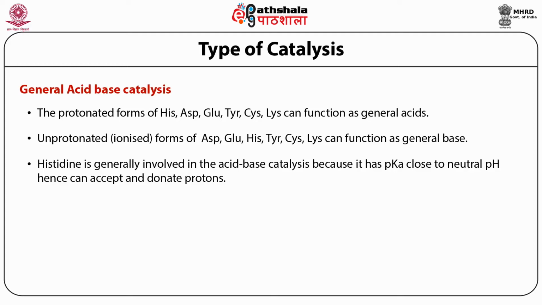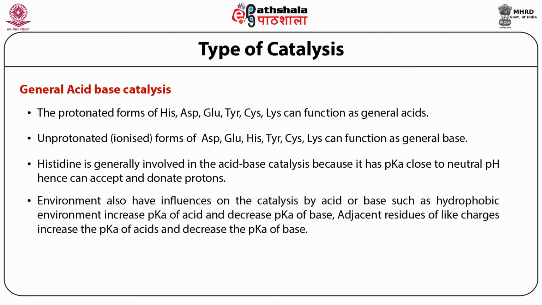As you remember, pK is the pH at which a group is half ionized. So when you put any amino acid at its pK, it has both forms, ionized and unionized. So it has the best capacity to accept and donate a proton. The environment around the catalytic active site also influences general acid base catalysis, because it can alter the proton accepting and proton donating capacity of the side chain.